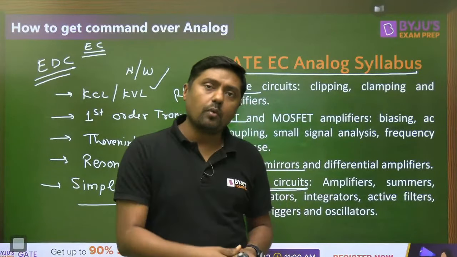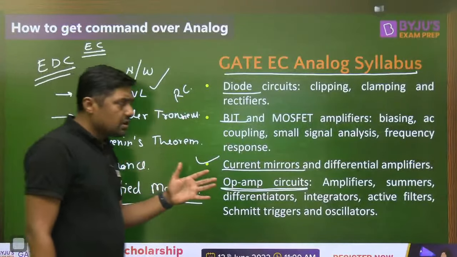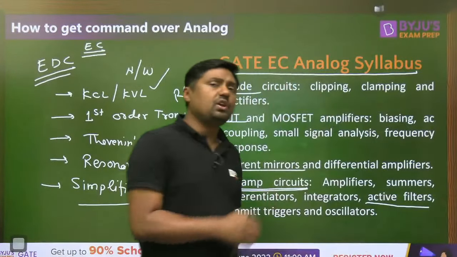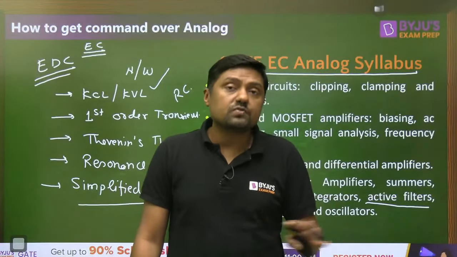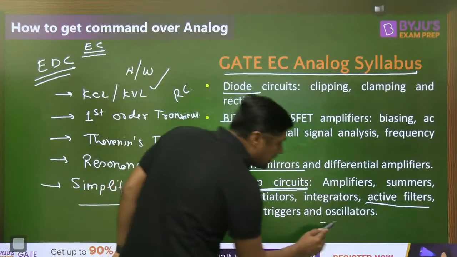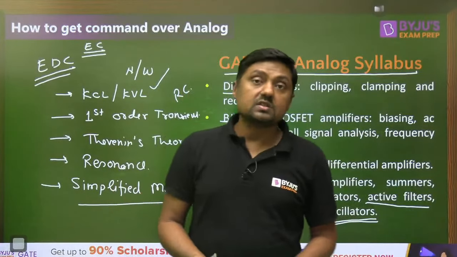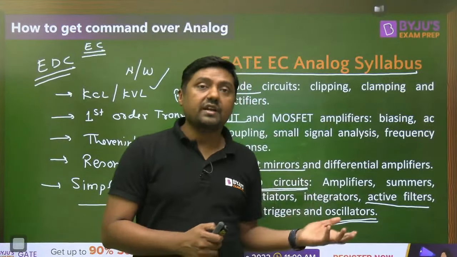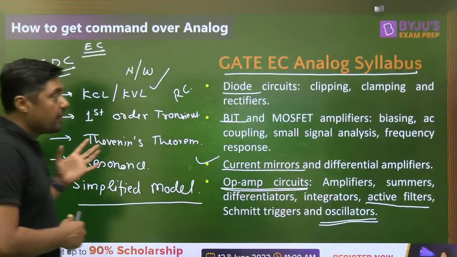We are getting questions from these topics. So that is the simple syllabus. Everything is not mentioned here. Only one word is mentioned here: active filters. What is the meaning of active filters then? All filters: all pass, low pass, high pass, each and everything. Similarly, only oscillator is given here. Which type of oscillator? Square wave generator, sinusoidal wave generator, triangular wave generator. Okay, Barkhausen criteria. And that is the simple syllabus given here.